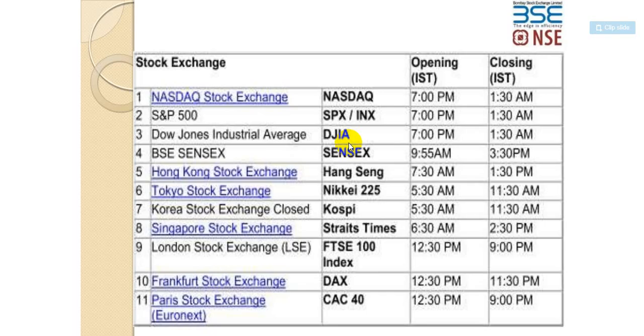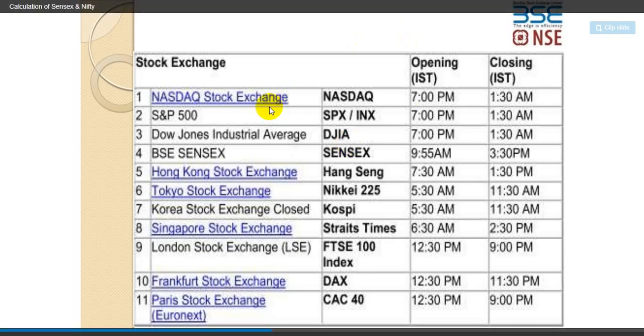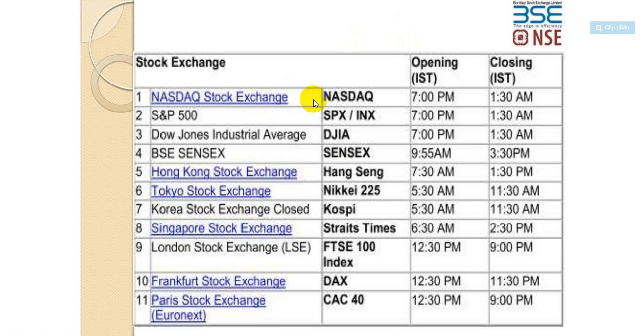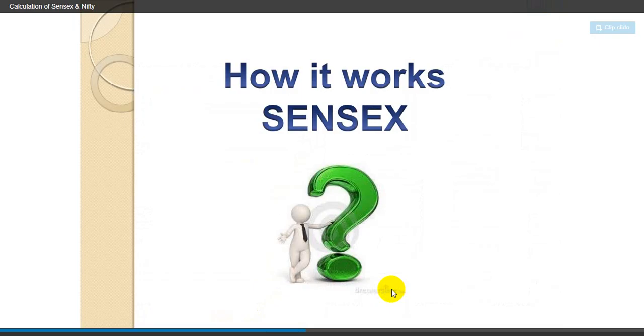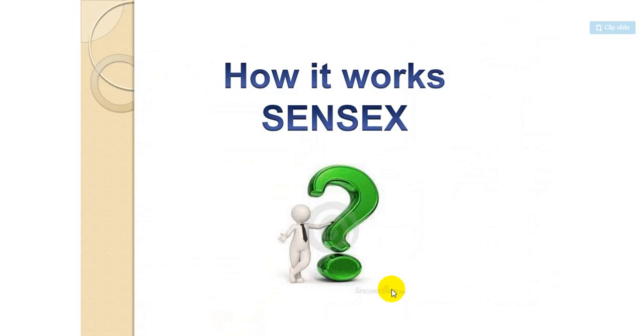So these are the stock exchanges. Just check them out. Nasdaq, the London Stock Exchange, the New York Stock Exchange, another one, S&P 500, Dow Jones Industrial Average, BSE Sensex, Hong Kong, Tokyo, Korea, Singapore, London, Frankfurt, Paris Stock Exchange as such. So let's discuss now how Sensex and Nifty work.